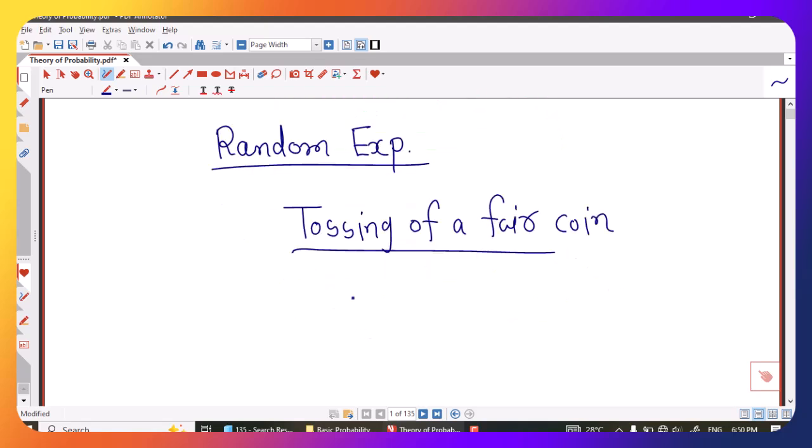If we toss a fair coin, then we know that there are two possibilities: either head occurs or tail occurs. So these two are results of this random experiment or outcomes of this random experiment.